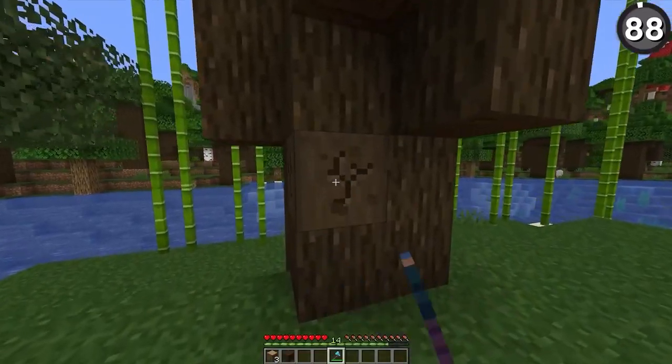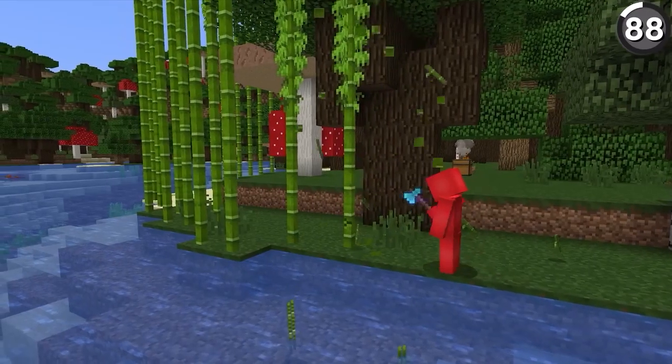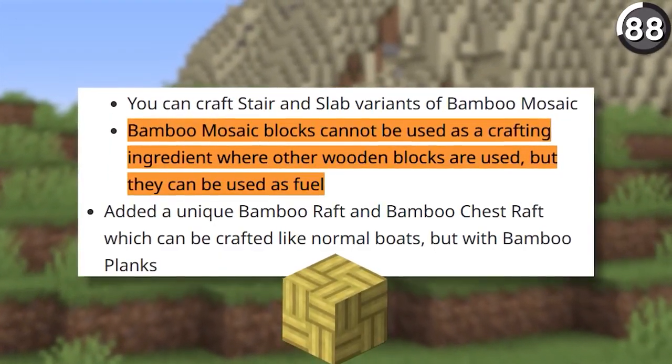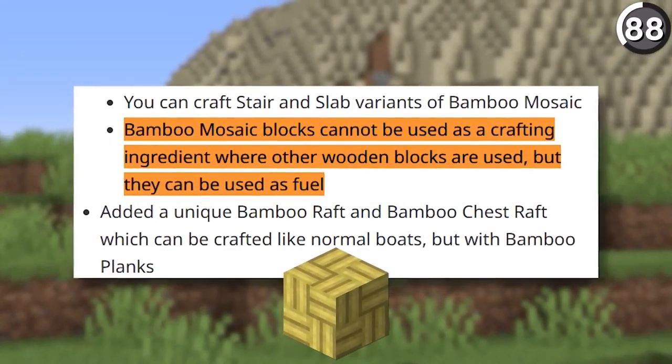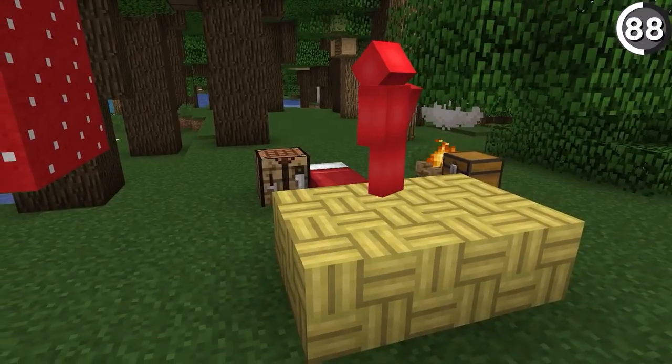In 1.20, we got a new kind of wood block to use with the addition of bamboo blocks. Or at least most of those bamboo blocks we're able to use as wood. Since strangely enough, the mosaic bamboo is the only wood that cannot be used in other recipes. And instead, all they're good for is fuel. I mean, I guess they're good for decorating too.